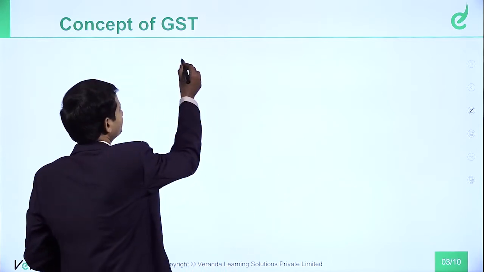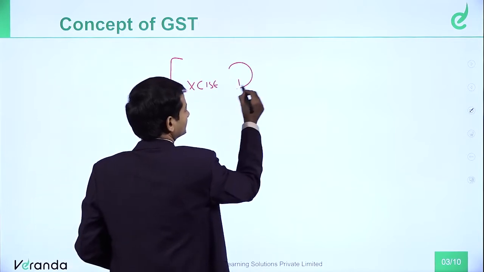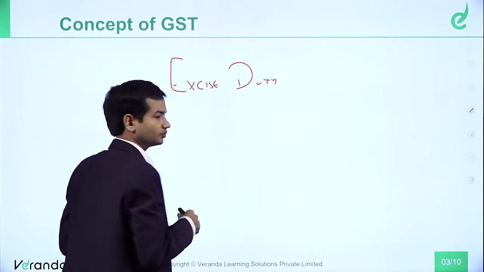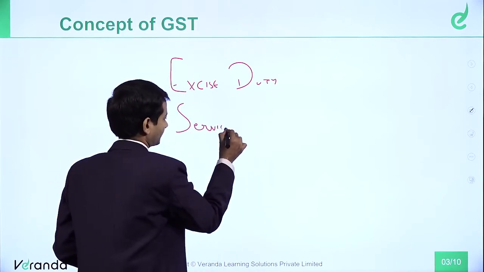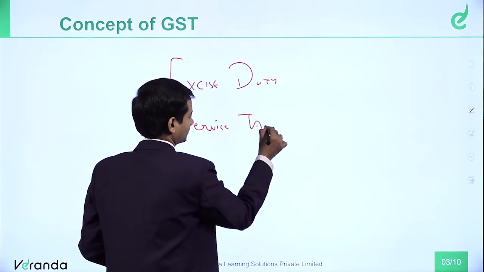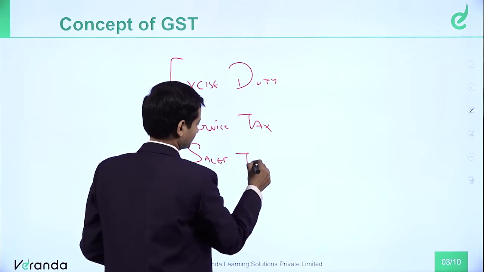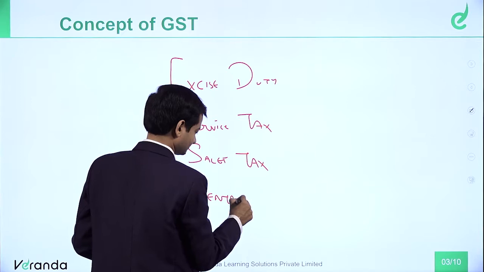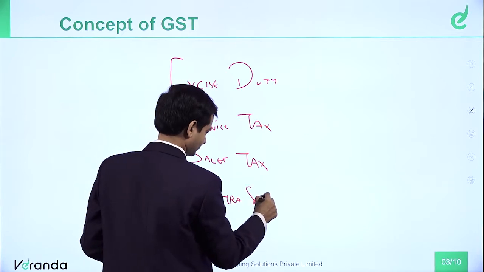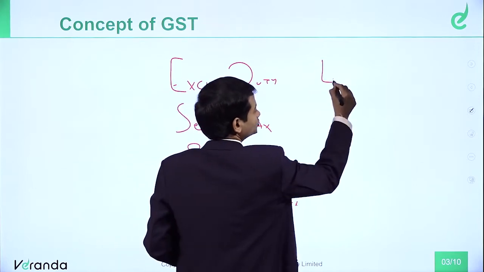So earlier we had excise duty, we had service tax, we had sales tax, we had central sales tax, we had luxury tax.